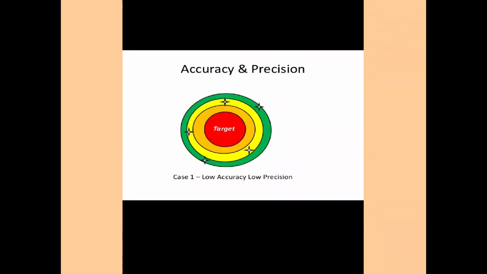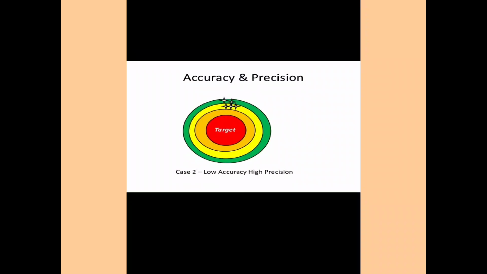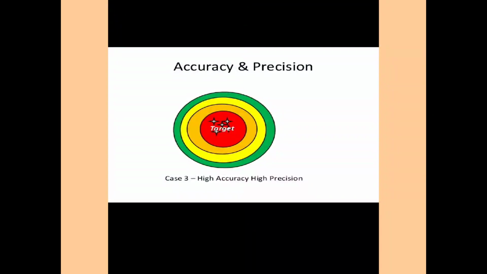The first case is low accuracy, low precision. Second case, low accuracy, high precision. Third case, high accuracy, low precision. And the last is high accuracy and high precision. This can be correlated with comparison of accuracy and precision.